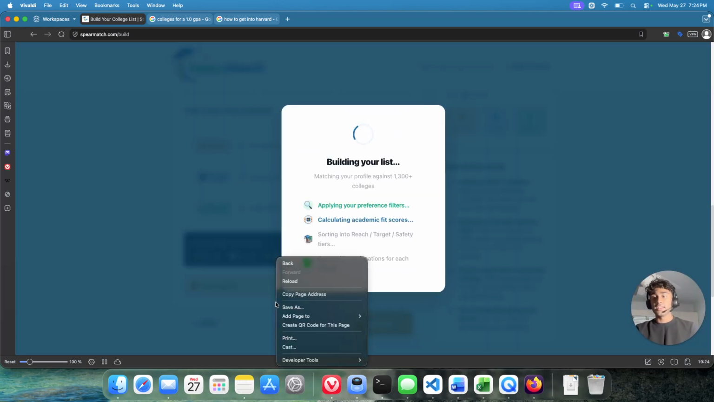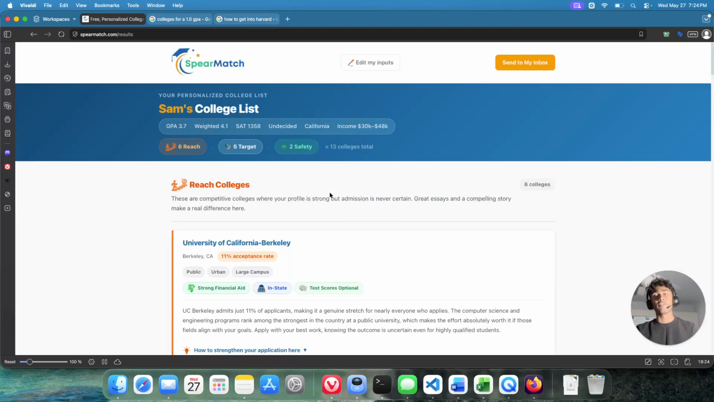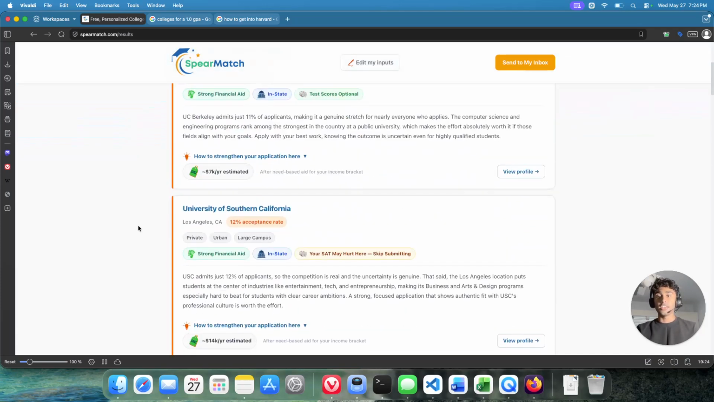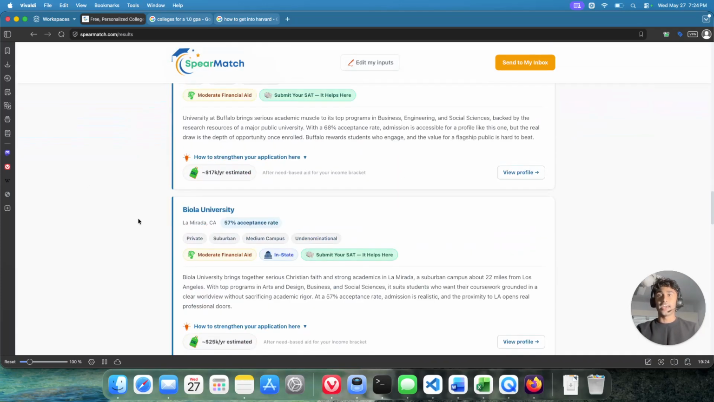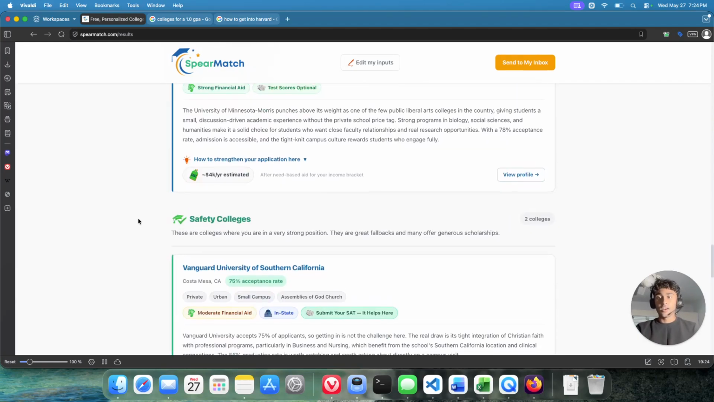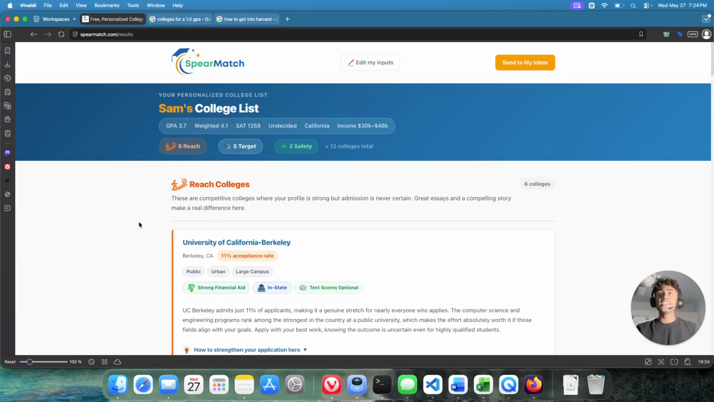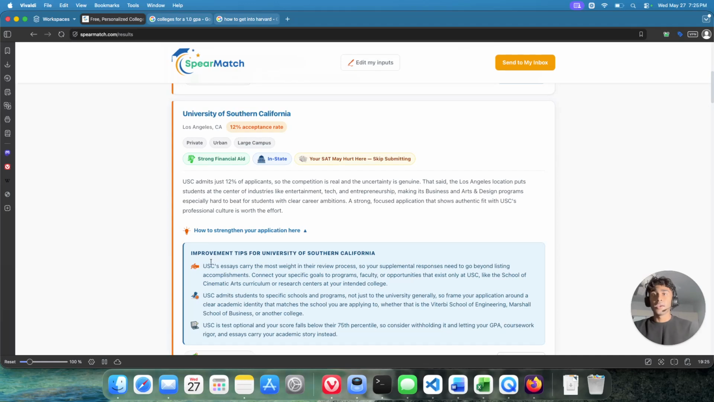I'll click build my list and it'll take my profile and give me colleges that are fine-tuned to me. And here's what you get. A full list broken down into reach, target, and safety schools. All it took is less than 4 minutes. One thing that I love about Spearmatch is that it gives me this tip to improve my application and my understanding of the college.